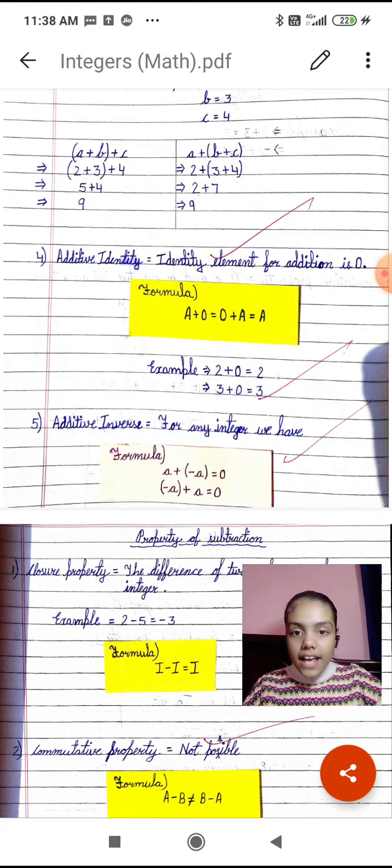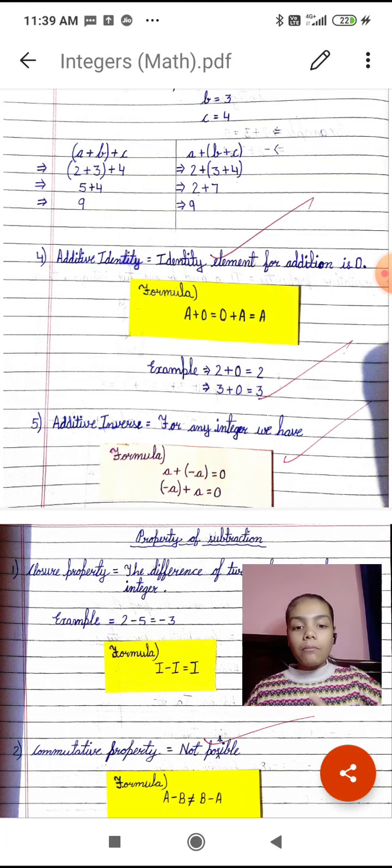Fourth is additive identity. The identity element of addition is 0. The answer of additive identity will be the same number that you added with 0.